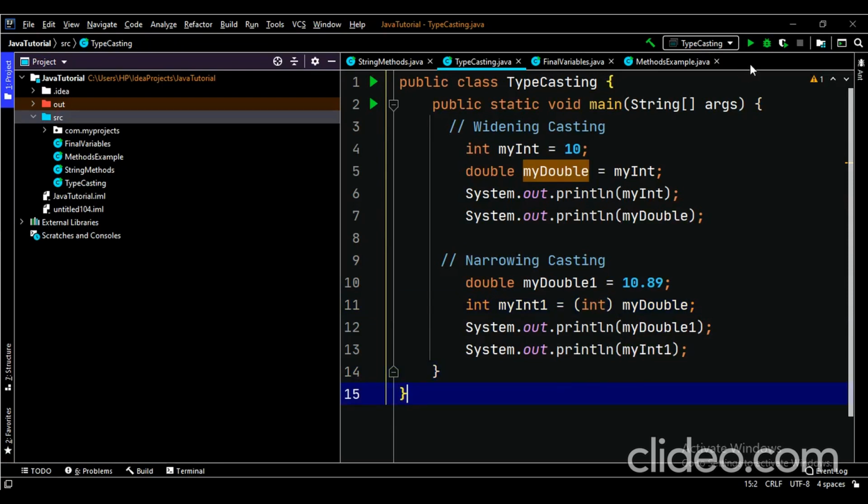So let's go ahead and run the program to see if we receive our output as we are assuming. Let's see, it's building here. Let's see how much time it will take. Let's wait for it.